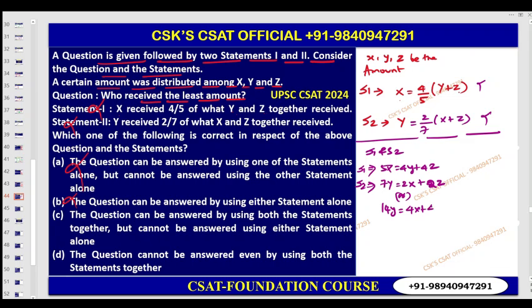This is equation number 1, and we can keep this as equation number 2. We can eliminate z here by doing 1 minus 2. So 5x minus 14y is equal to 4y minus 4x. Rearranging, 18y is nothing but 9x. So x is equal to 2y.